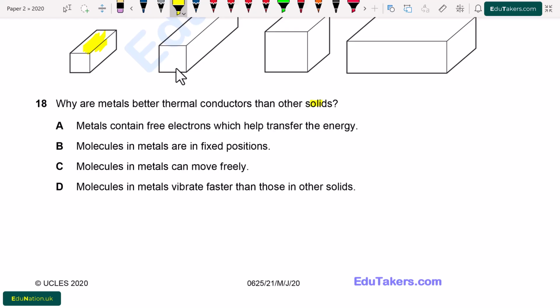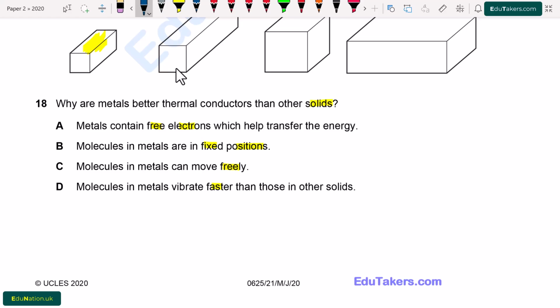Question number 18. Why are metals better thermal conductors than other solids? Option A, metals contain free electrons which help transfer the energy. B, molecules in matter are in fixed position. C, molecules in the metal can move freely. D, the molecules in metals vibrate faster than those in other solid.